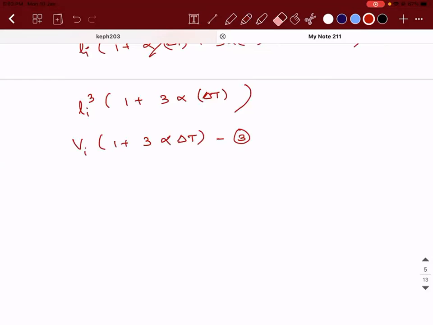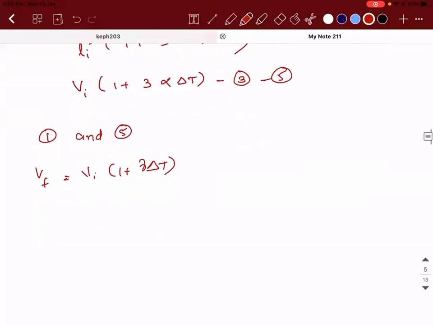If I do a comparison between 1 and 5: V final is equal to V initial into (1 plus gamma delta t) is 1. V final is equal to V initial into (1 plus 3 alpha delta t) is 5. Comparing them, gamma will be 3 alpha.